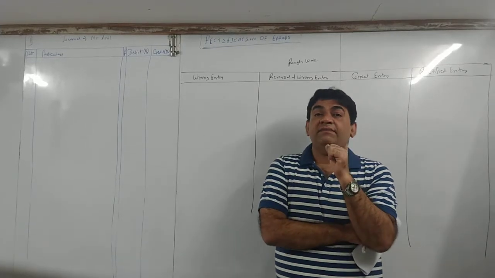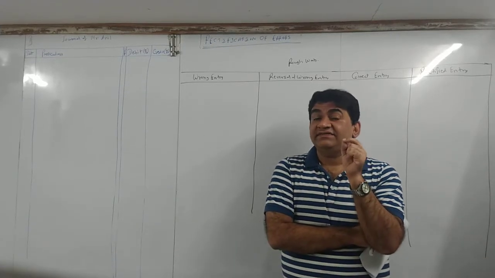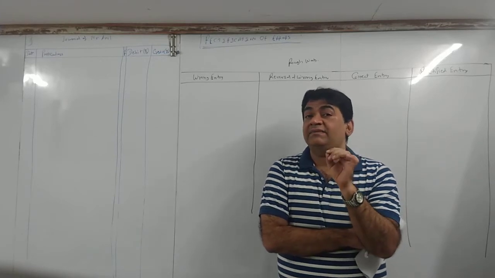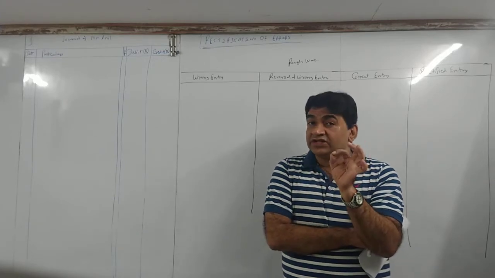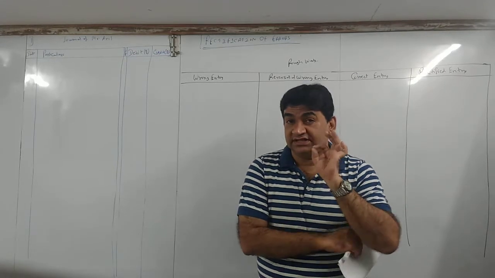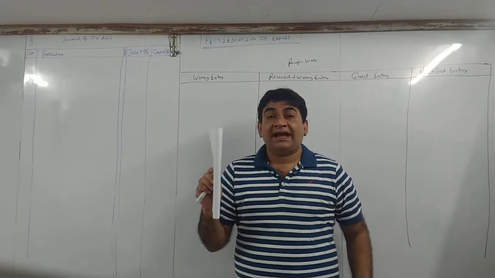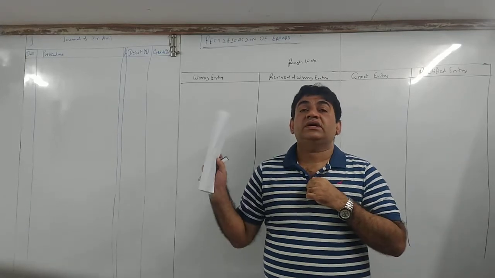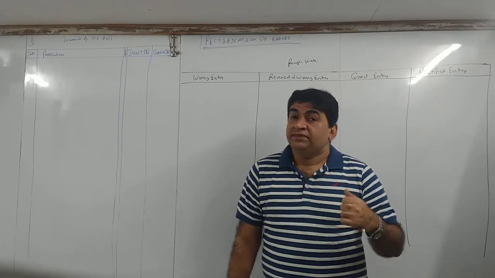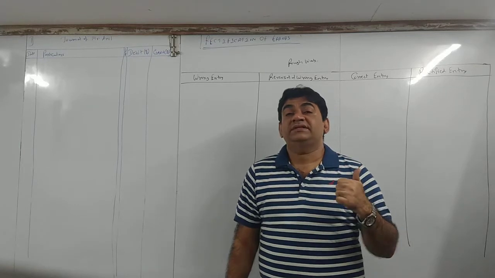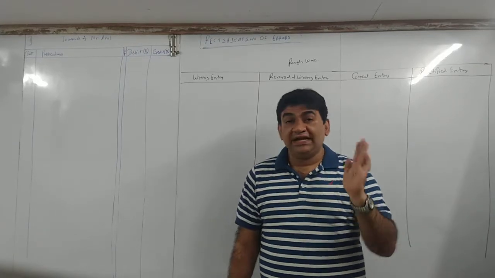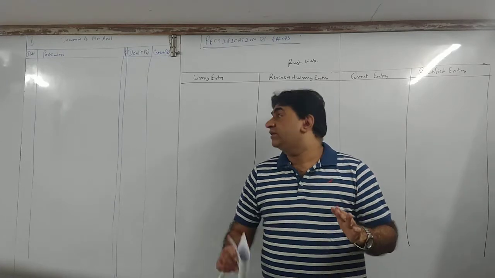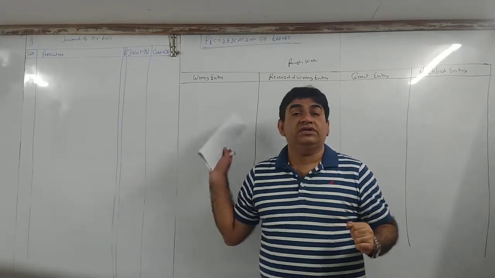Last 4 days we did trial balance. What I told you? Each and every trial balance should tally. There will be cases where trial balance will not tally, but that is not being kept in your FYJC syllabus. So what will happen when trial balance does not tally? There is a difference which goes to an account called suspense account. So the third part of this chapter is suspense account, that we will see on the last 2 days of the chapter. But before that, we have to cover all the base.